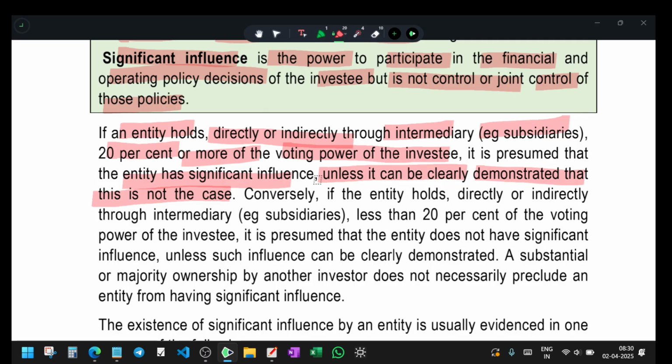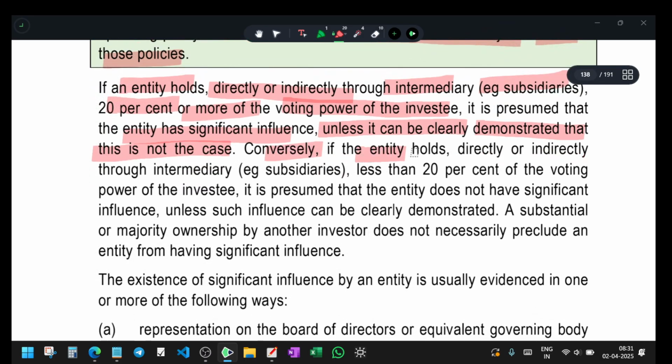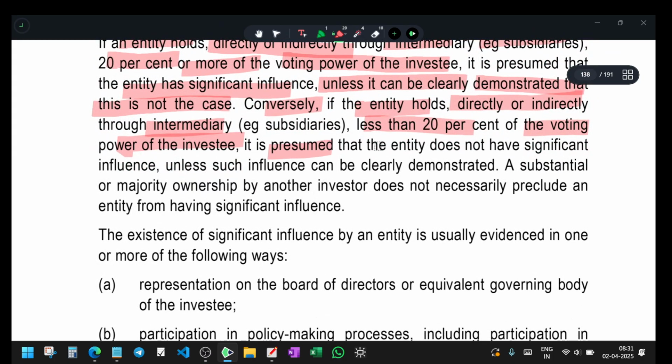If they say they don't have significant influence, they should demonstrate and explain why they don't. Conversely, if the entity holds, directly or indirectly through intermediaries, less than 20 percent of the voting power of the investee, it is presumed that the entity does not have significant influence unless such influence can be clearly demonstrated. So sometimes a company may not have 20 percent voting power, but may still have significant influence. If they say so, they should demonstrate how they have significant influence.